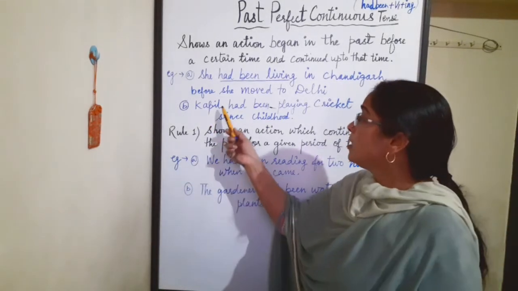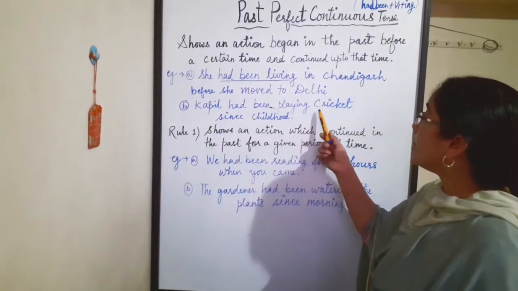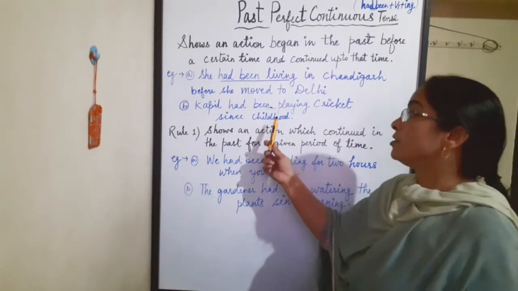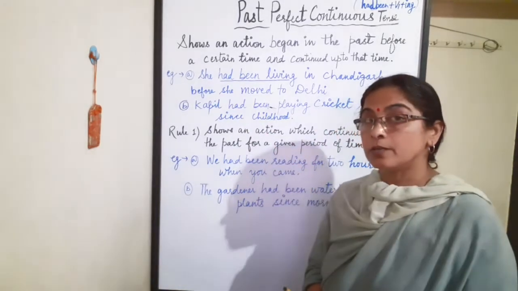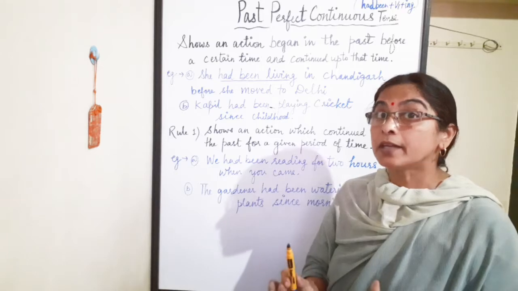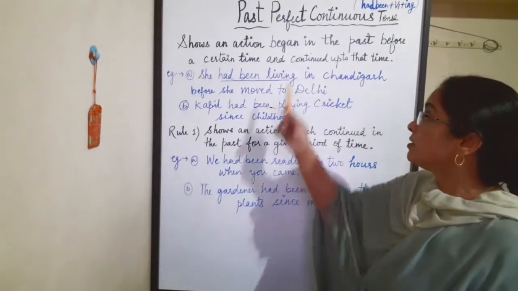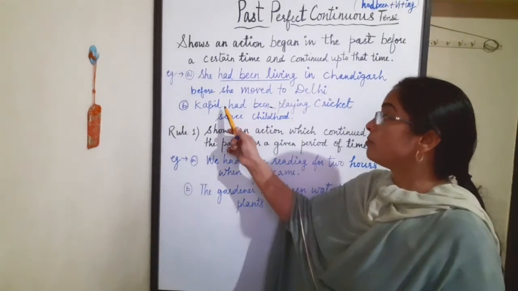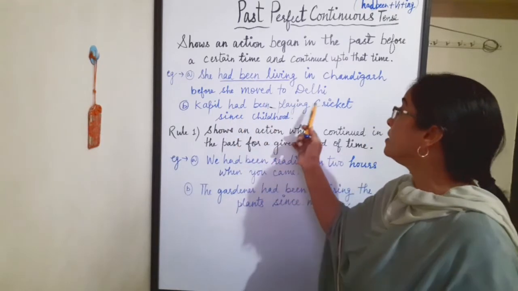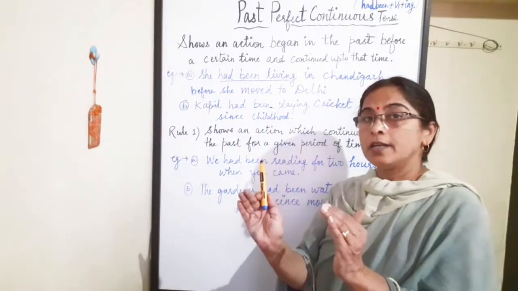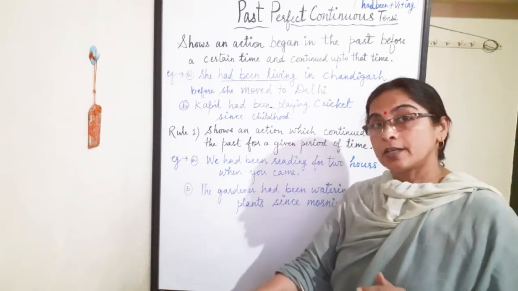Second example, Kapil had been playing cricket since childhood. Since childhood, Kapil is playing cricket. So how to represent this in past perfect continuous? Kapil had been playing cricket, means the action is in progress since childhood.